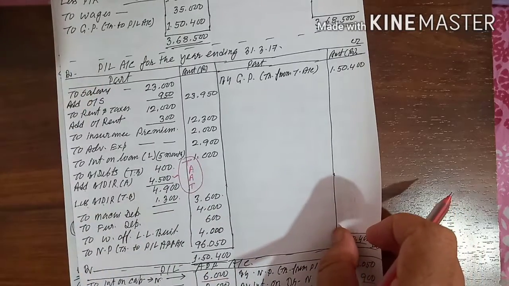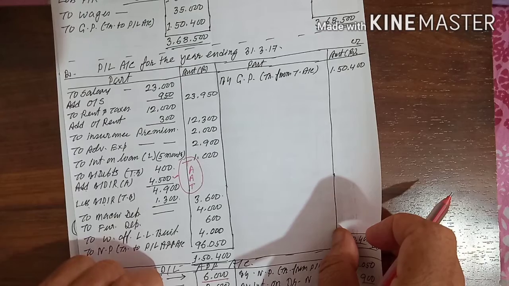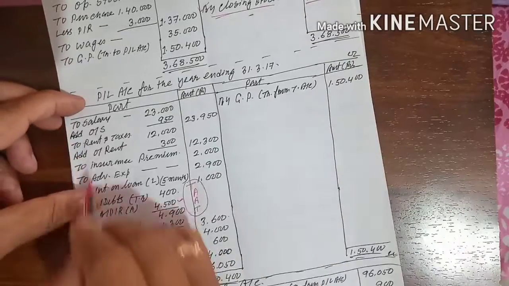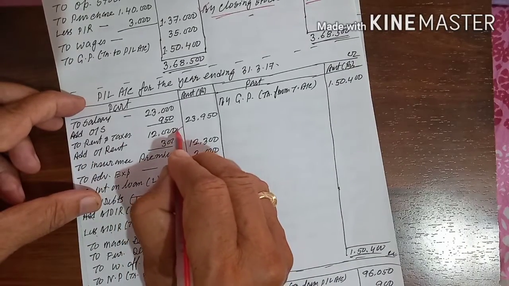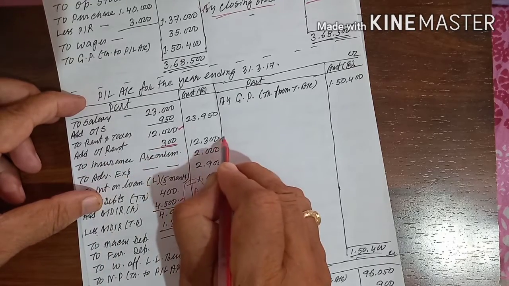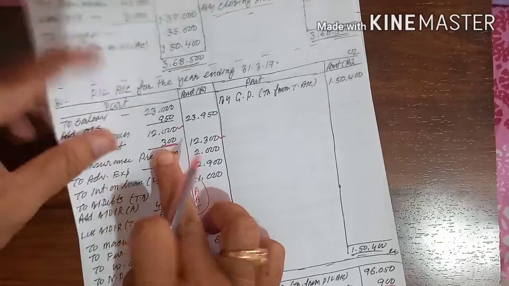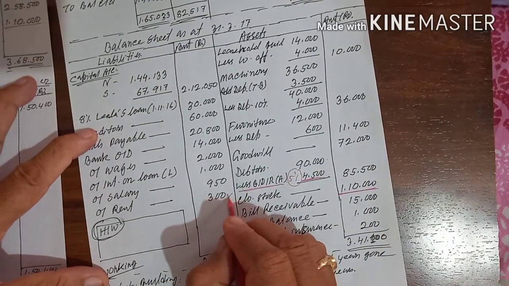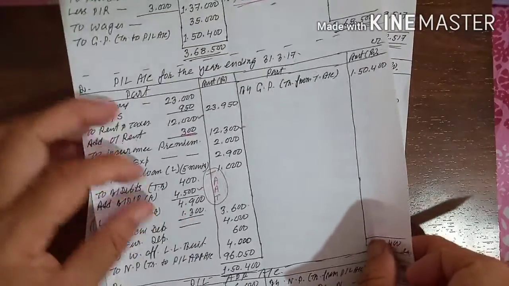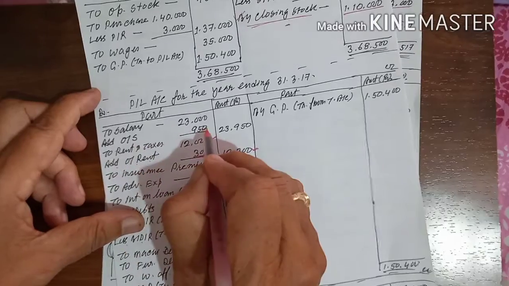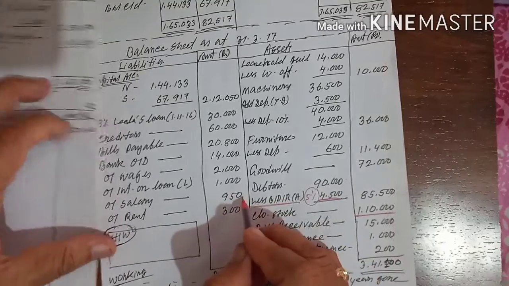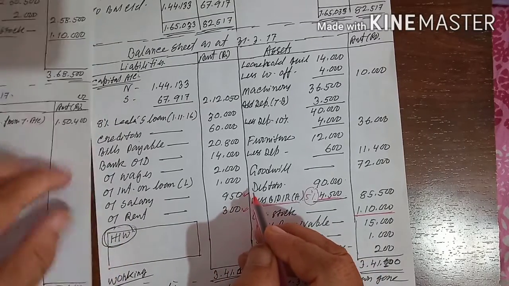That you understand. Next is the outstanding expense at the end of the accounting year, that is rent, rupees 300. Rent 12,000 from your trial balance, add outstanding rent 300, outside 12,300. That is the first effect, and the second effect of 300 is your liability. Next is salary 950. Add outstanding salary 950 with salary, 23,950, and this is again a liability of 950.